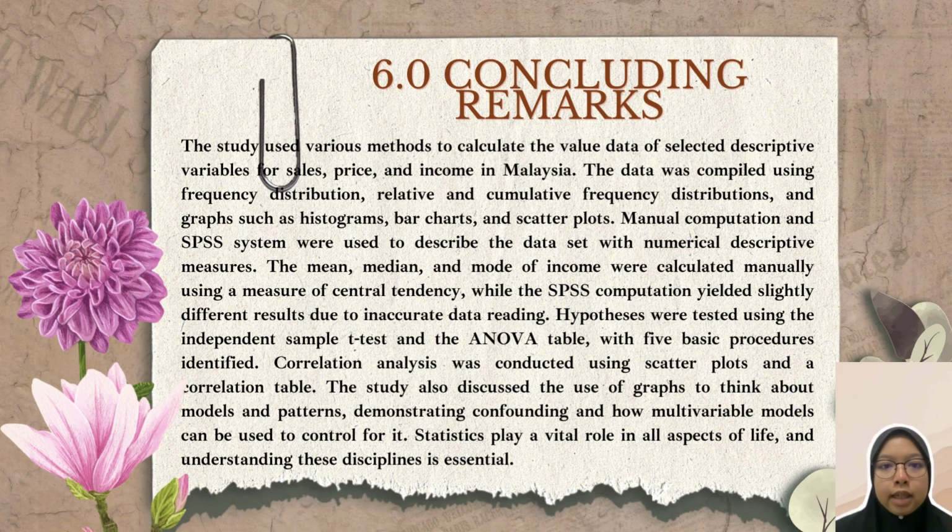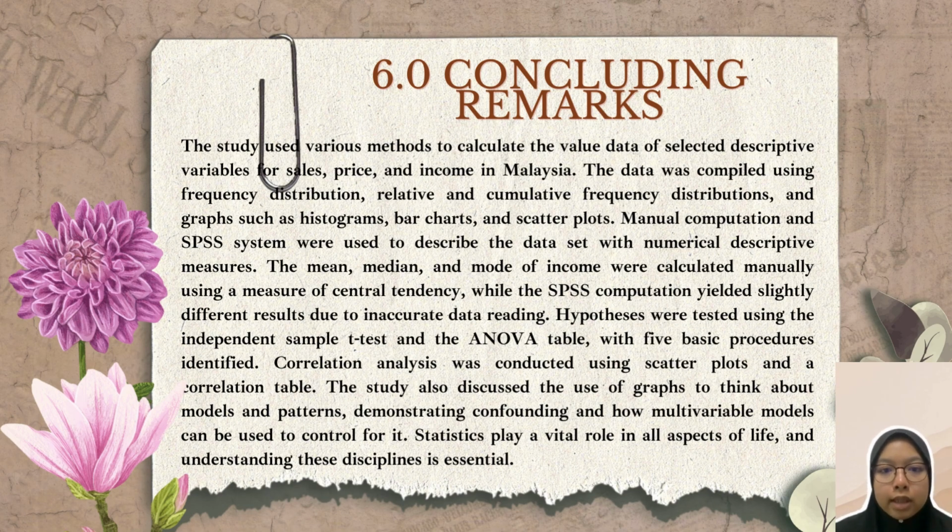Concluding remarks. The study used various methods to calculate the values of selected descriptive variables for sale, price, and income. The data was compiled using frequency distribution, relative and cumulative frequency distribution, and graphs such as histogram, bar chart, and scatter plot. Manual computation and the SPSS system were used to describe the data set with numerical descriptive measures. The mean, median, and mode of income were calculated manually using the measures of central tendency, while the SPSS computation gave slightly different results due to inaccurate data reading.